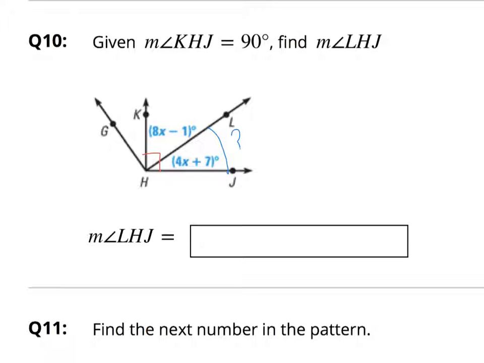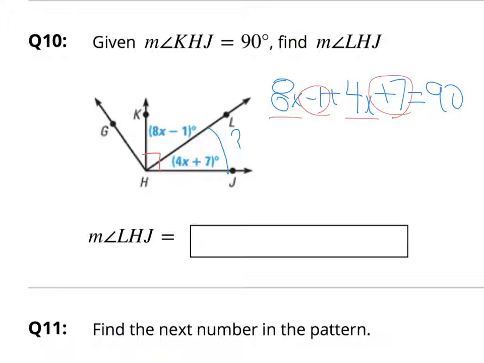So if you're setting it up, it'd look a little something like this. 8x minus 1 plus 4x plus 7 equals 90. Solve for x, and make sure you plug it back in here to this part, the 4x plus 7, and figure out how many degrees this angle is. Make sure you're real careful here too. You got some like terms that you're going to need to combine first.